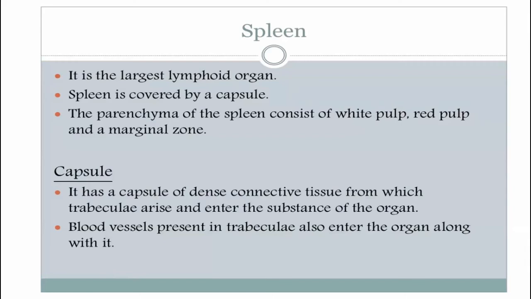The spleen is covered by a capsule of dense connective tissue, which sends its trabeculae and blood vessels. Remember, the septa divide the gland into incomplete lobules, but they also carry vasculature to the inside of the gland or lymphoid organ. Okay?